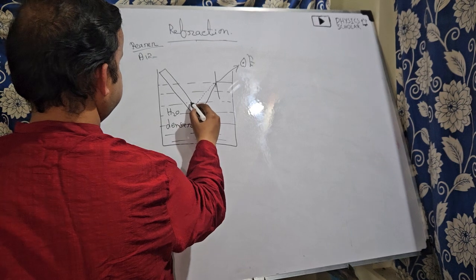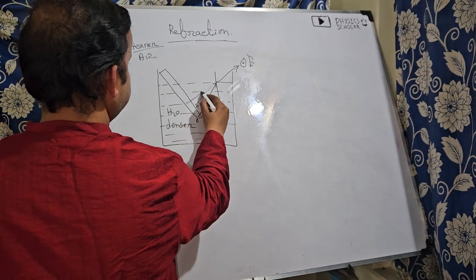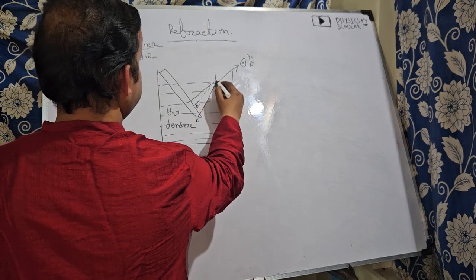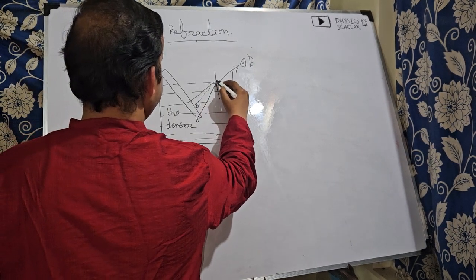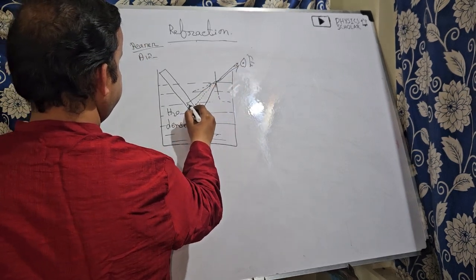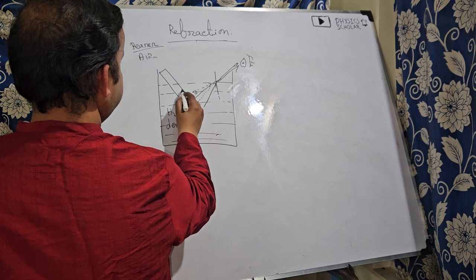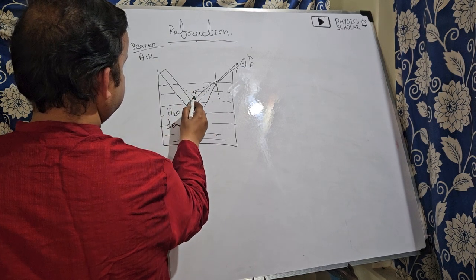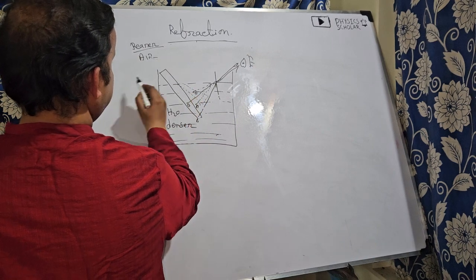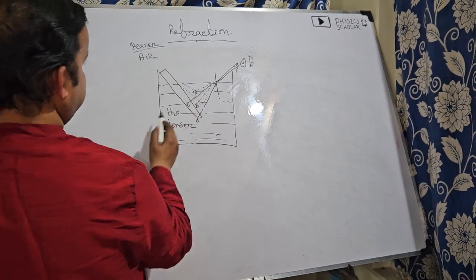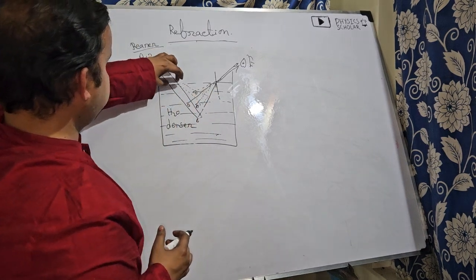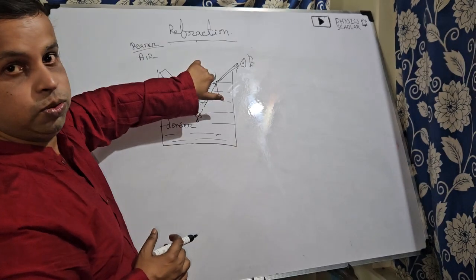Suppose from this point, another ray is coming on this. So after refraction, it will move away from the perpendicular. So if we draw, suppose this is point B, we will see this point B over here. So as a whole, we will see this shifted upward. That's why it looks like it's bent inside the water.